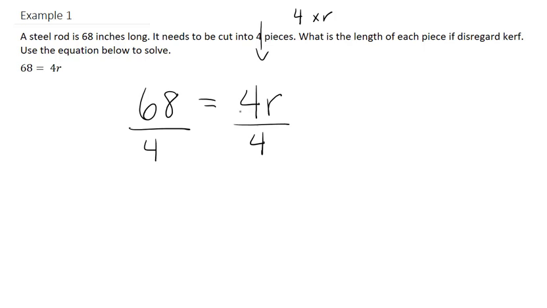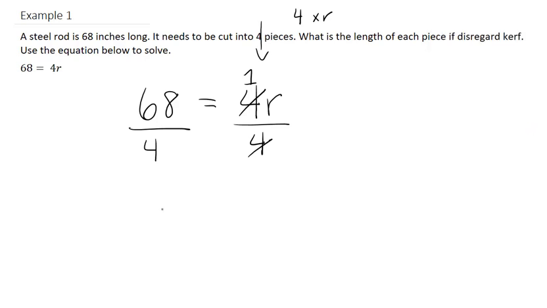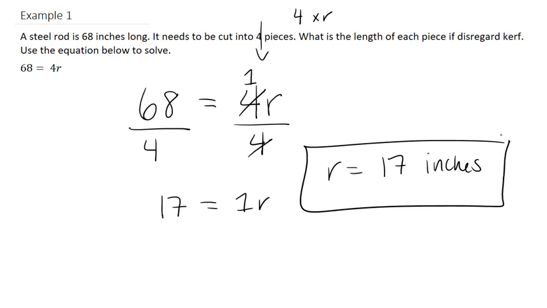When we go 4 divided by 4, this just becomes 1. Now 68 divided by 4, let's get our calculators out. 68 divided by 4 is equal to 17. So on the left-hand side, we have 17 equals 1r. So r is really just equal to 17 inches. Let's do another example.